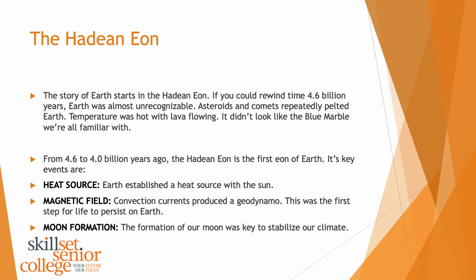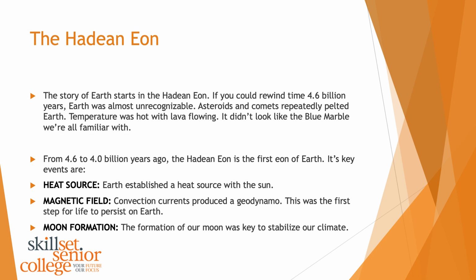The key events are heat source. So the Earth established a heat source with the sun. So the sun was generating enough heat for Earth to get really warm at that stage. Really importantly though, there was a magnetic field created when the Earth melted. And in the centre of the Earth we have all these metallic elements like iron and nickel. And the convection currents produced a geodynamo. So don't worry too much about that. We're going to discuss that in the next lesson.